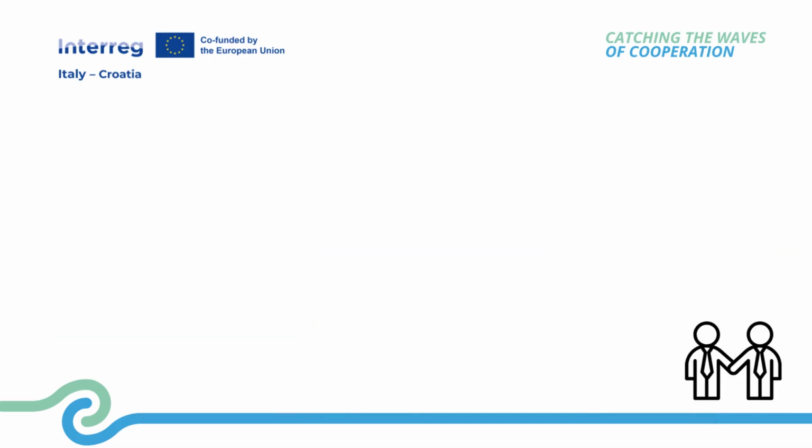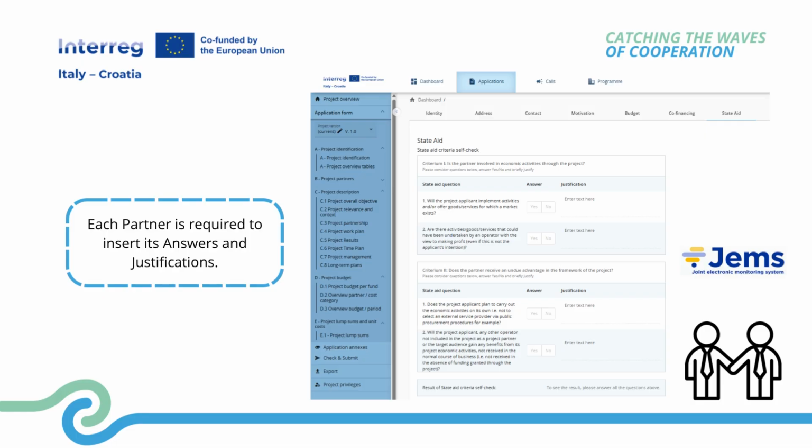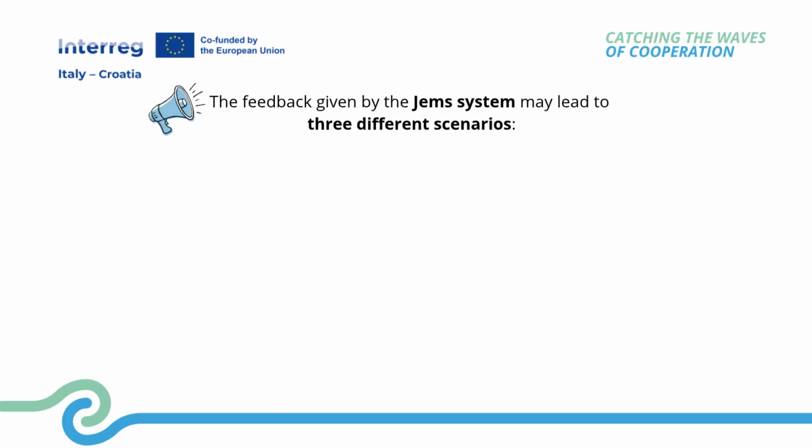Also, project partners are required to make a state aid self-assessment in GEMS, focusing on the status of undertaking and the existence of an economic advantage for undertakings inside and outside the partnership. Each partner is required to insert its answers and justifications. The feedback given by the system may lead to different scenarios.